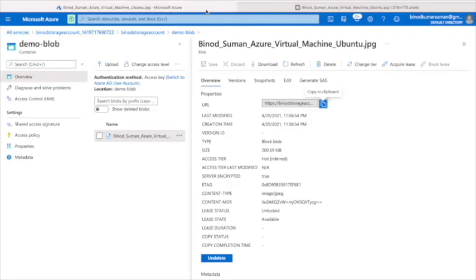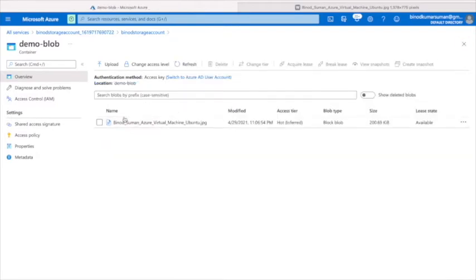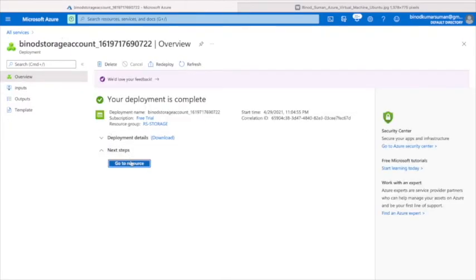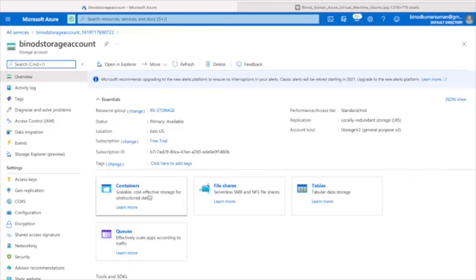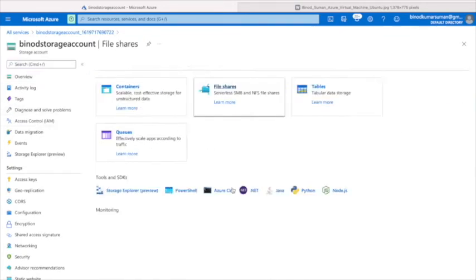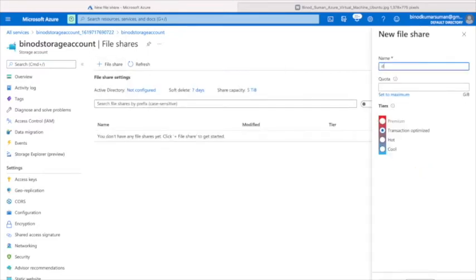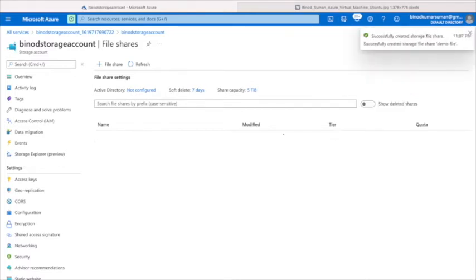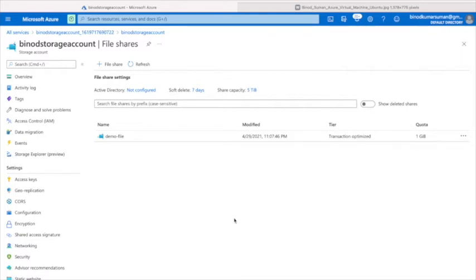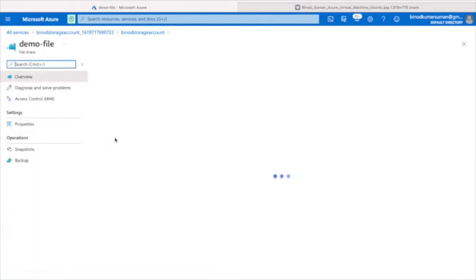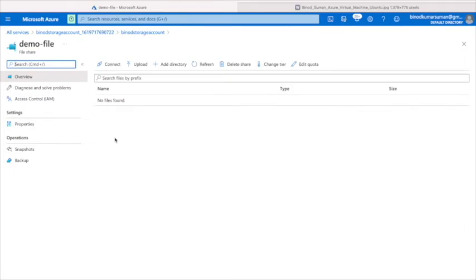So this is the way you can use the container. Now let me show the file share. Click here, give one name, demo file. Quota, I want to put 1 GB of data. As I say, this is file sharing, so from on premises to the cloud, you can do that. So let me mount this Azure file with my laptop. So how to do that?